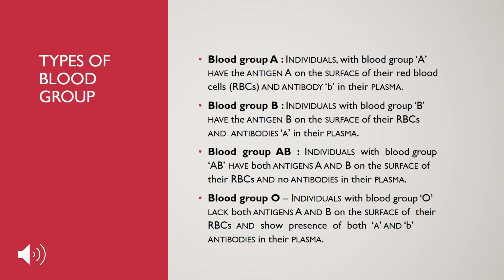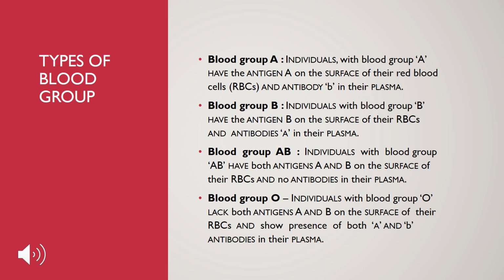Blood group A: individuals with blood group A have the antigen A on the surface of their red blood cells and antibody B in their plasma. Individuals with blood group B have antigen B on the surface of their RBCs and antibody A in their plasma. So that's why they form the antigen antibody complex.